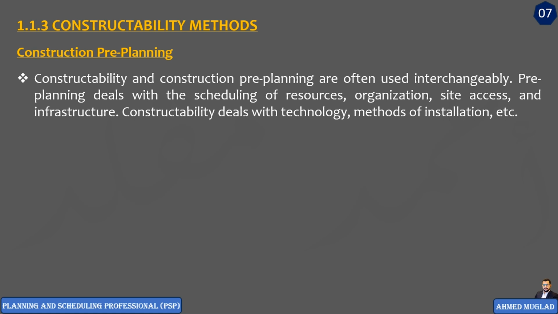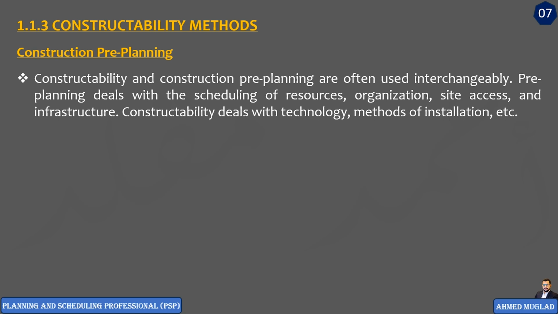But the difference is that constructability is most often concerned with technology and the method of installation. Construction pre-planning deals with the scheduling of resources, organization, and site access.